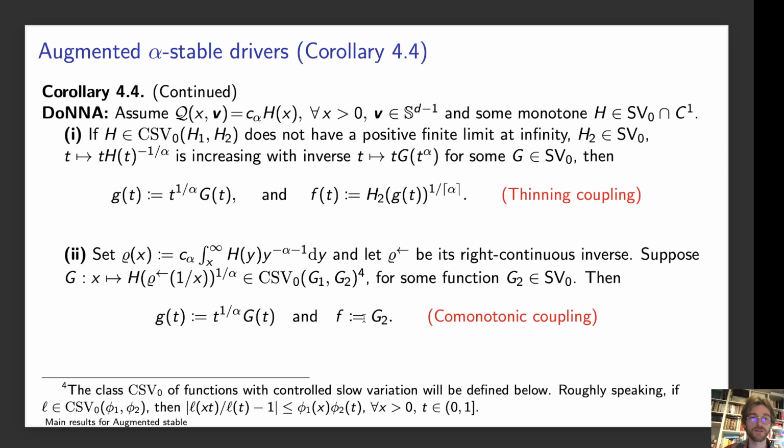So it really does heavily depend on whether you're in the domain of non-normal attraction or the domain of normal attraction. The class of controlled slow variation we'll get back to, but roughly speaking, it just quantifies the rate at which L of xt divided by L of t converges to 1. This has to converge to 1 since L is slowly varying, but it just gives us a control over this rate.